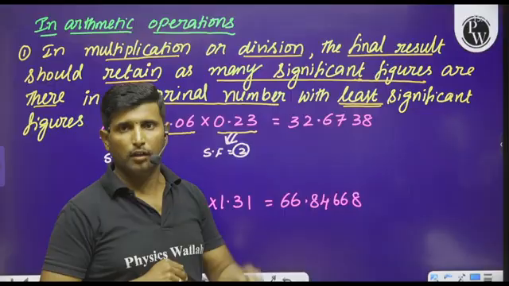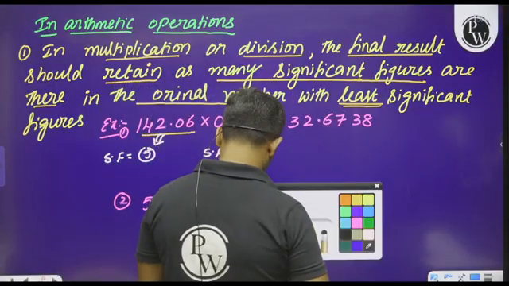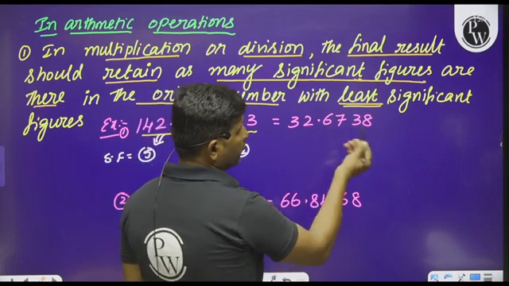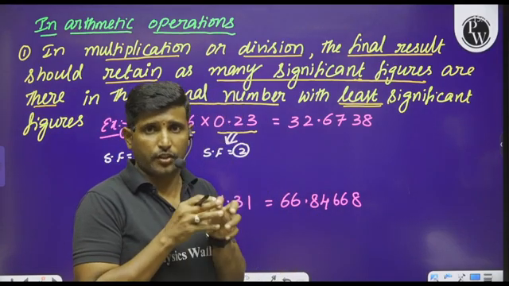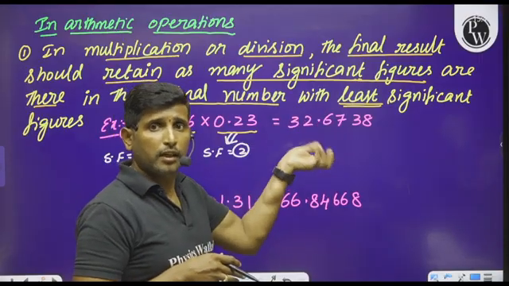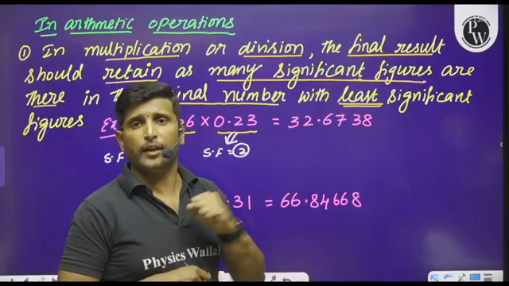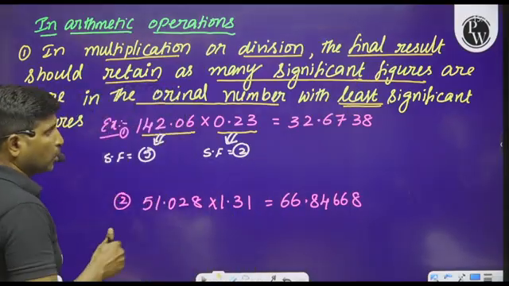If you want, you can calculate using the calculator. No worries. So in this, how many significant figures should exist, or how do we express the final result? For that, we have to read the given statement once again. So observe this.